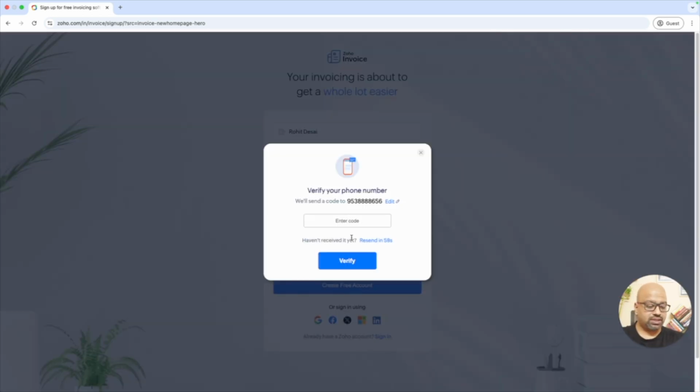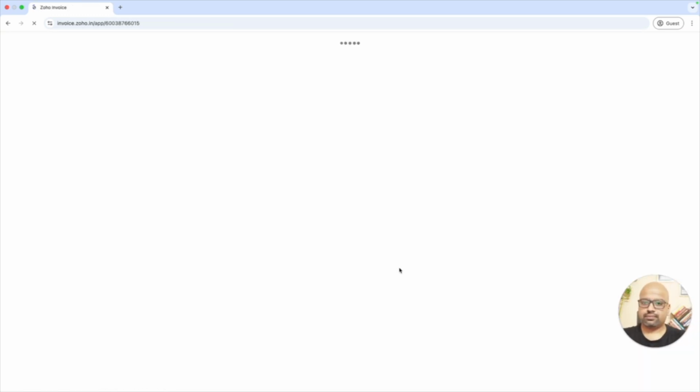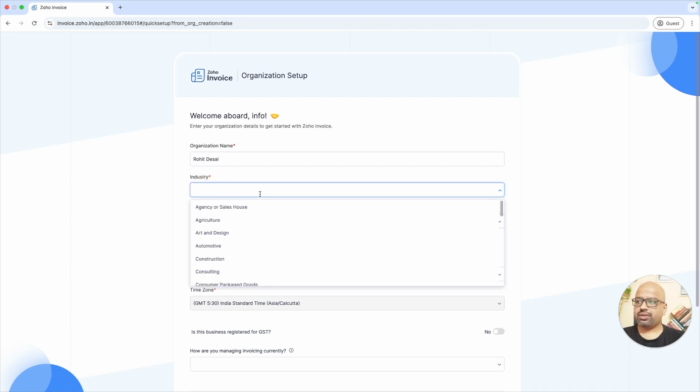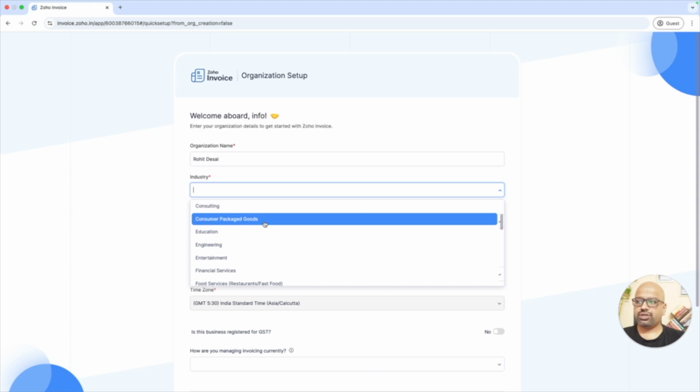You'll receive an OTP message. Here you can enter other details, such as what industry you're working in.